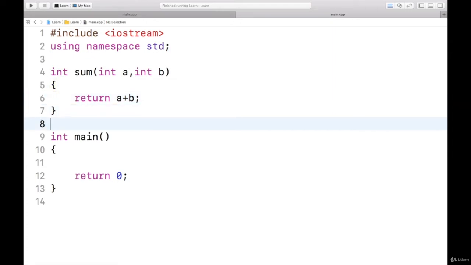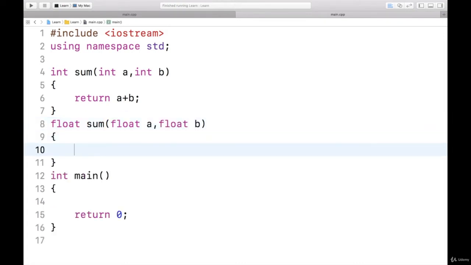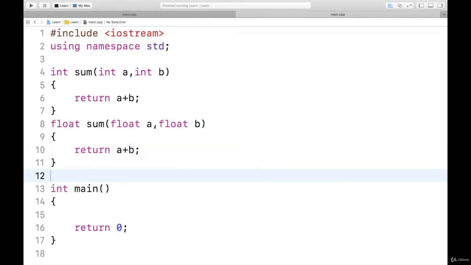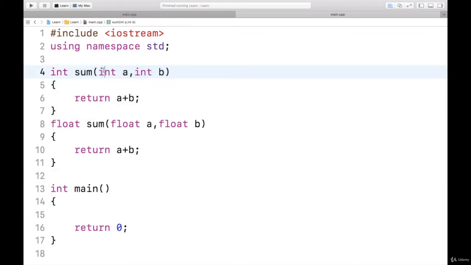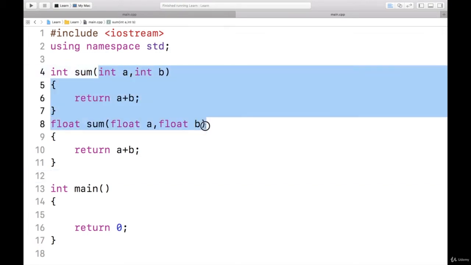So this is one function, and one more I will write, float, and the function name is sum, and it is taking two float values, float a and float b. Then return a plus b. So I have two functions with same name, that is sum and sum, but their argument list is different. So yes, these are overloaded functions.